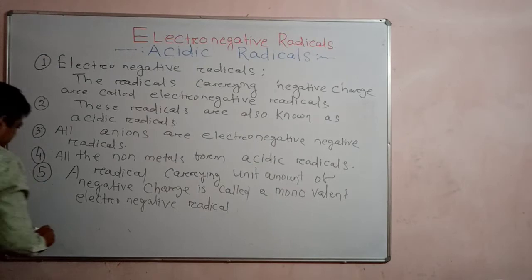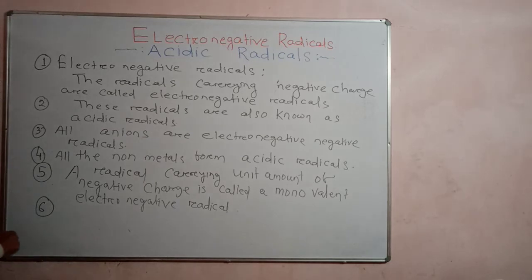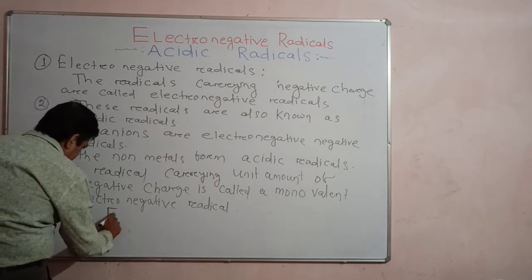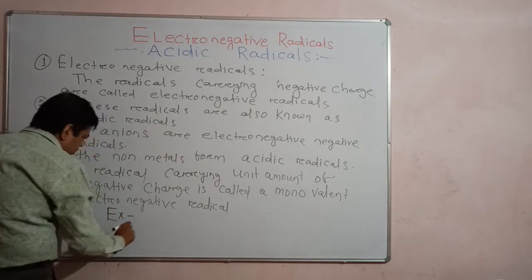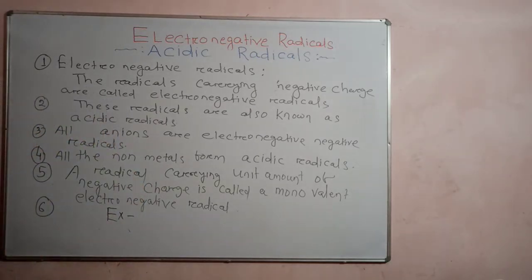For example, I can say hydroxyl ion is a monovalent electronegative radical. Let us discuss some examples of monovalent electronegative radicals.